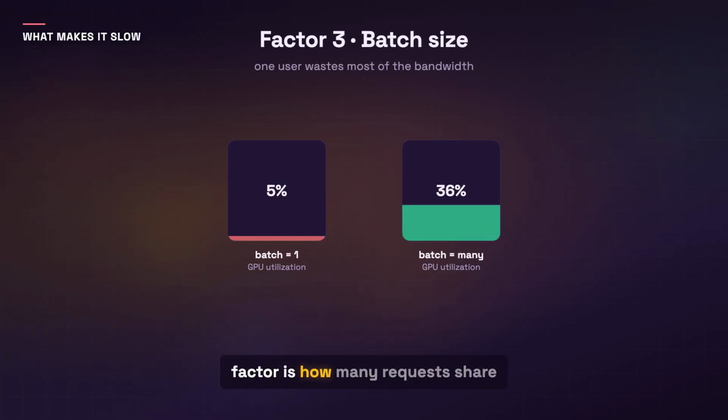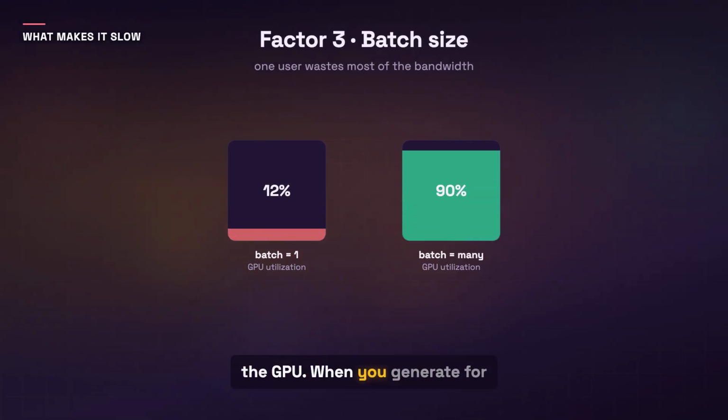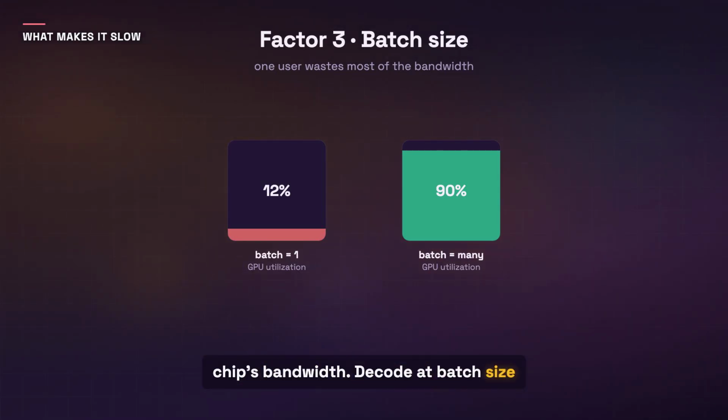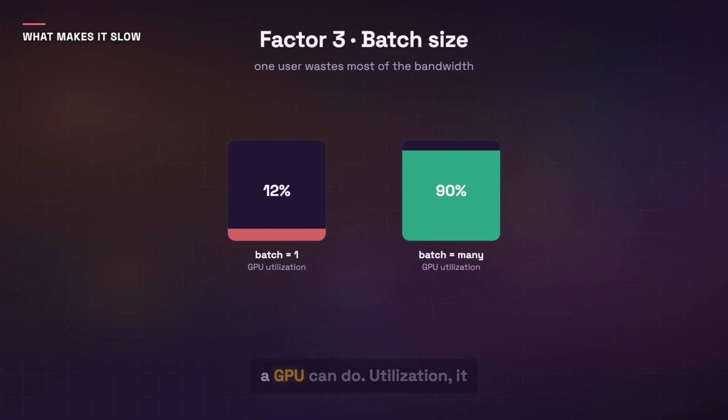The third factor is how many requests share the GPU. When you generate for just one user, you stream all those weights to produce a handful of tokens, wasting most of the chip's bandwidth. Decode at batch size 1 is the least efficient thing a GPU can do. Utilization, it turns out, is everything.